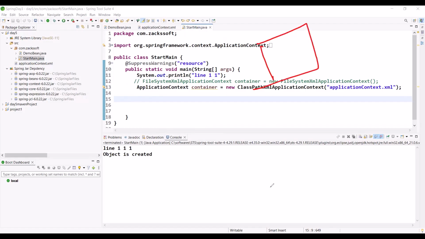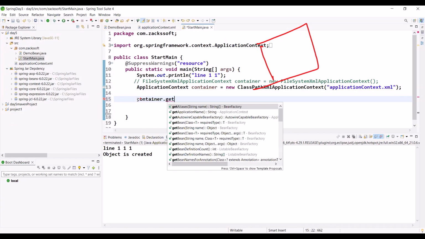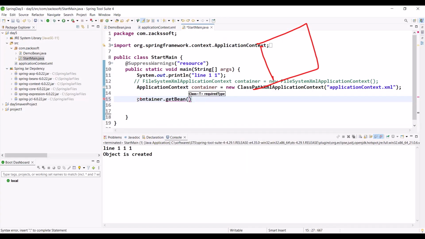We are telling the container, hey container, you are managing all the beans, I need this bean. Which bean do you need? I need this Demo bean. Okay, nothing more than this.